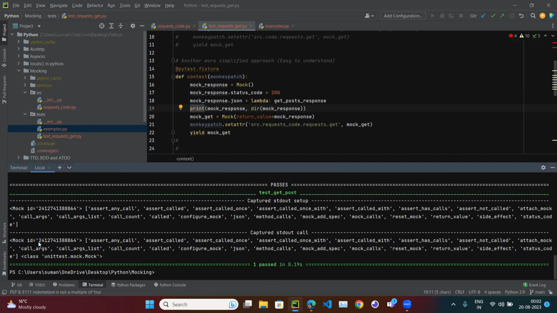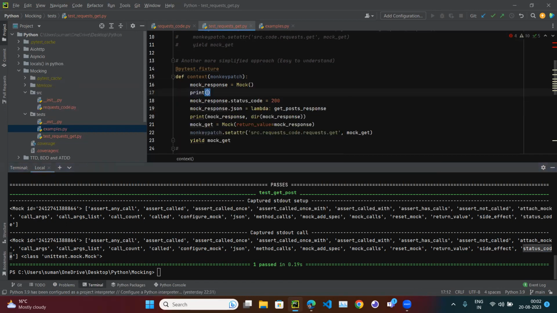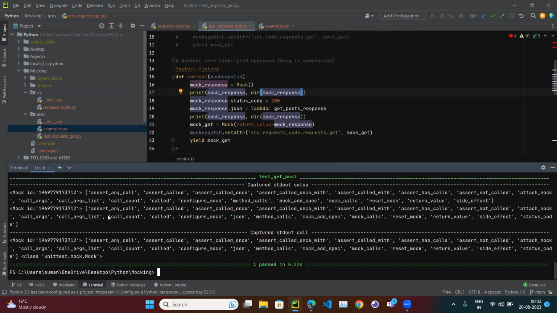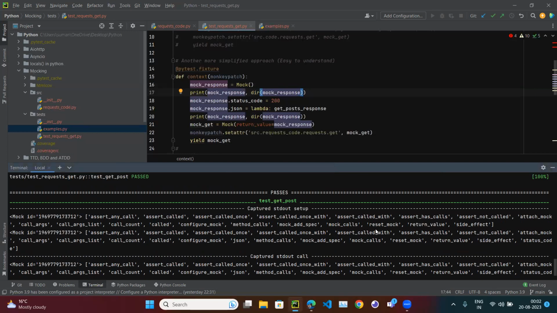So this is the mock object. This is of class type, and you could see it now has some extra attributes, JSON and status code. Status code by default it doesn't have. If you print mock response and dir of mock response, by default it doesn't have any attribute. So if you scroll up, see, by default it doesn't have any JSON. This is the default response, which I just highlighted. By default, it doesn't have any status.